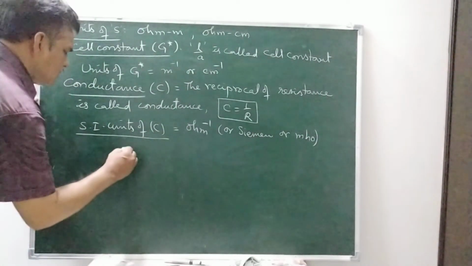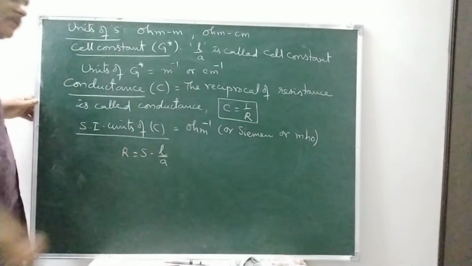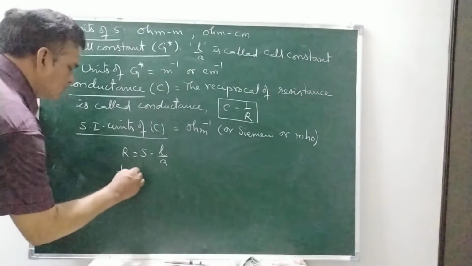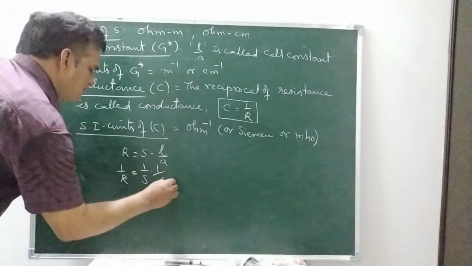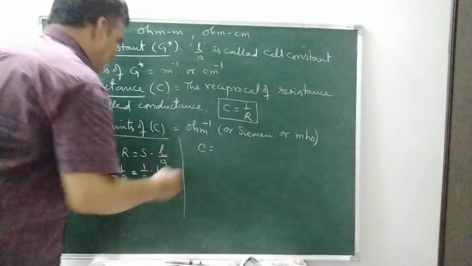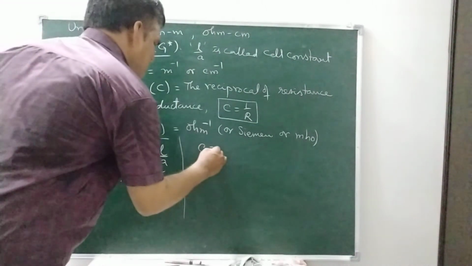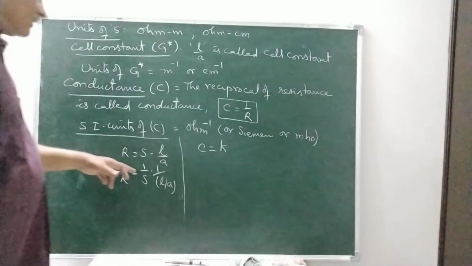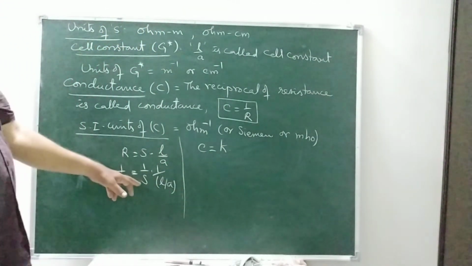Okay. Here R is equal to S into L by A. So 1 by R is equal to 1 by S into 1 by L by A. This 1 by R is called conductance. Say 1 by S is equal to K. It is termed as kappa, that is, the reciprocal of specific resistance.